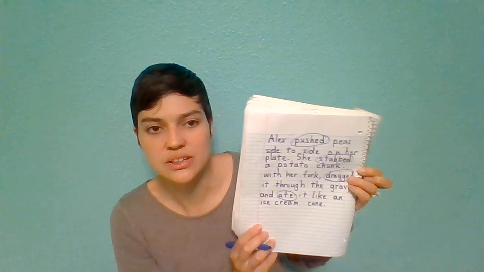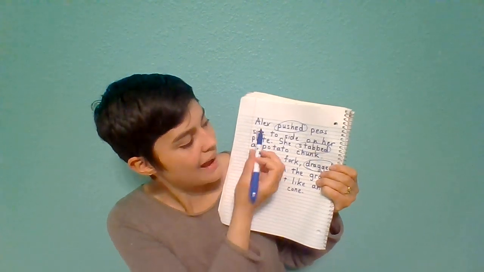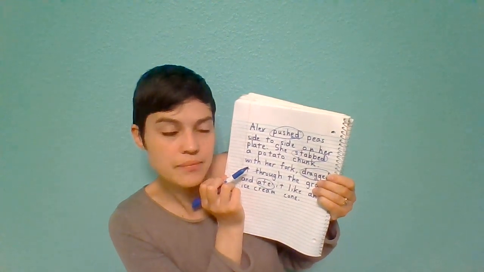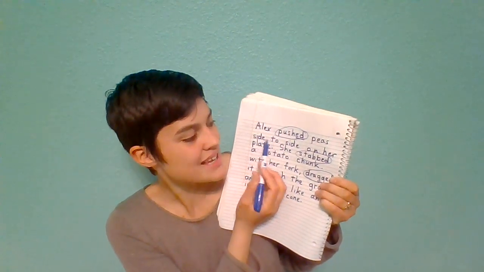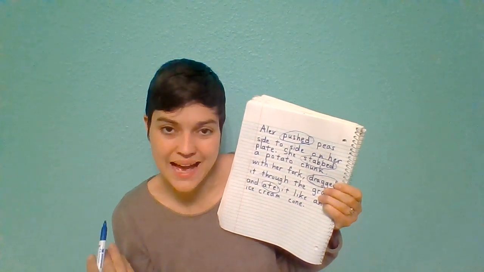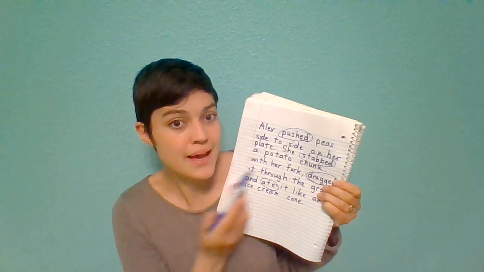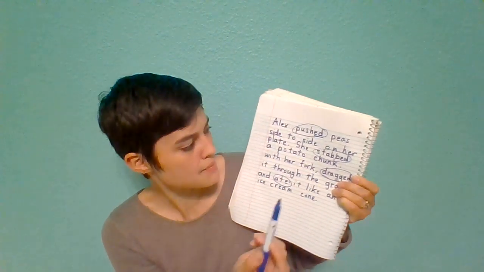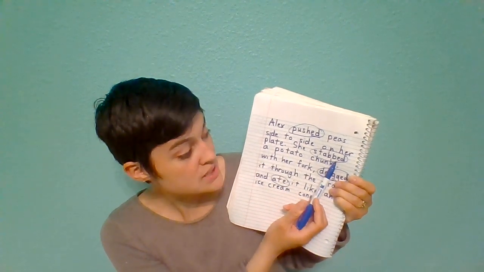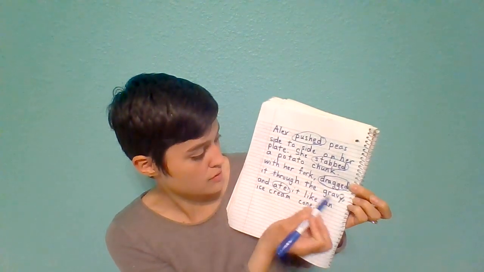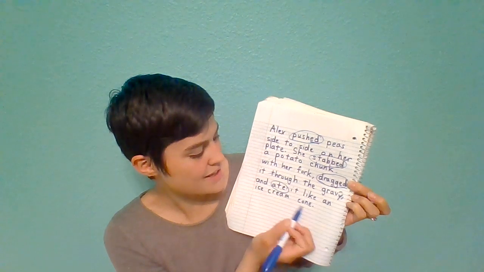Okay, now we are going to look at this. Alex pushed. What do we have at the end of this verb? An ed. Alex pushed peas side to side on her plate. Is that something that's happening now or in the past? In the past, because this is a past tense verb. It means it happened in the past. She stabbed a potato chunk with her fork, dragged it through the gravy, and ate it like an ice cream cone.